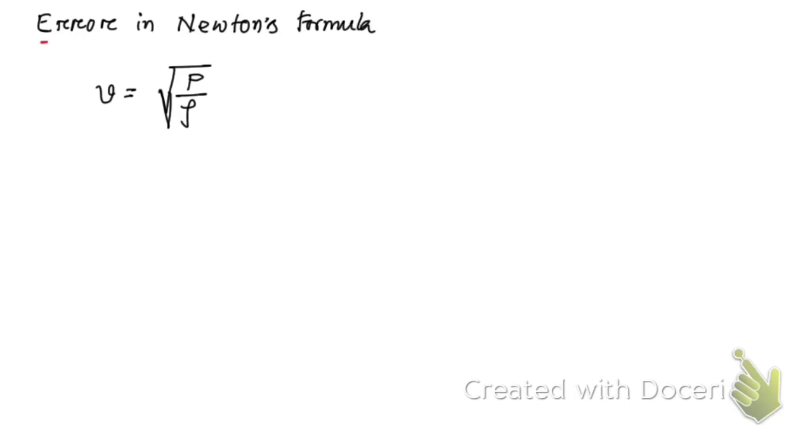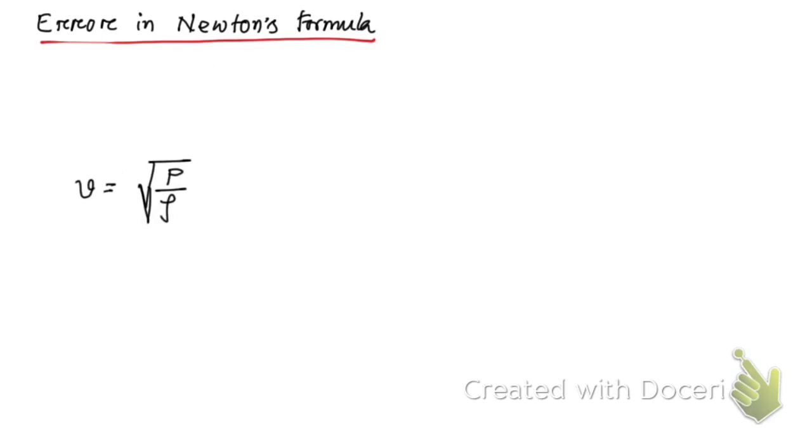So using this formula, if we calculate the velocity of sound in air at NTP, that means normal temperature and pressure. Okay, so let me write this one here.